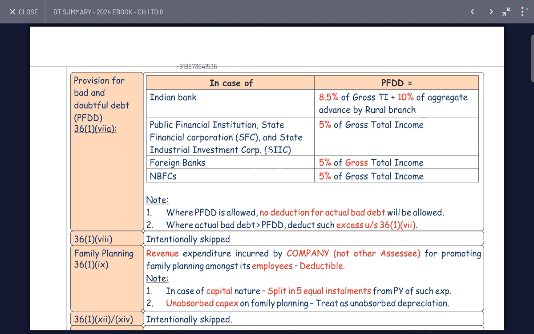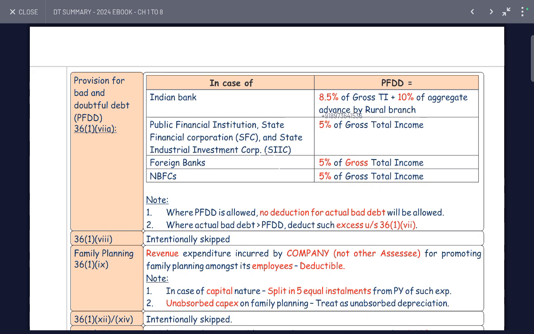Where the actual debt is greater than the provision for bad debts, the deduction on the excess is allowed under Section 36(1)(vii), where the professional bad debts and doubtful debts are allowed. No deduction for the actual debt will be allowed.